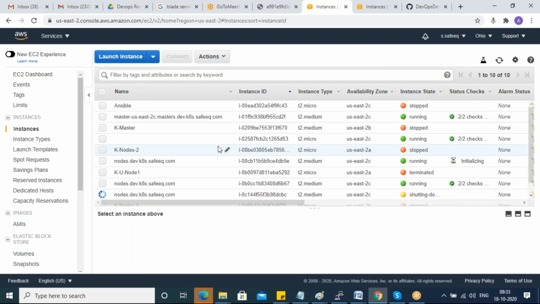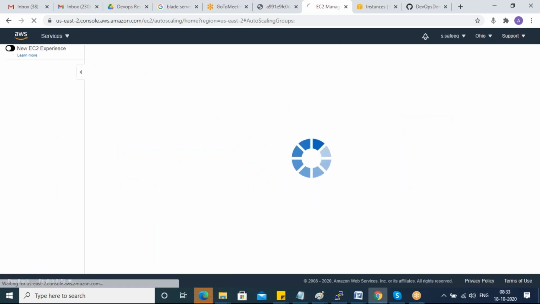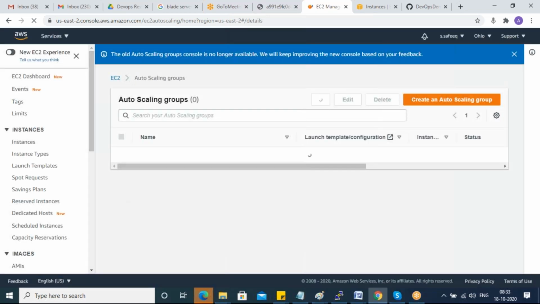Sir, can we stop the servers, and when we need them, restart, sir? It is not possible here. They keep on running. Automatically it will start again if you stop it, as long as your auto scaling group is available. That's why you have to delete the auto scaling group. See, one more server, here one is initializing. Yeah, the previous one is actually deleting.